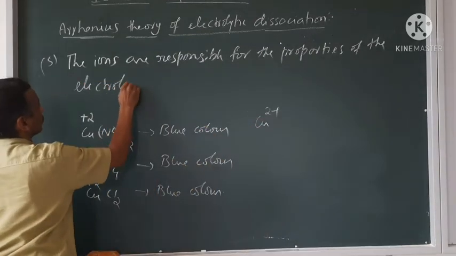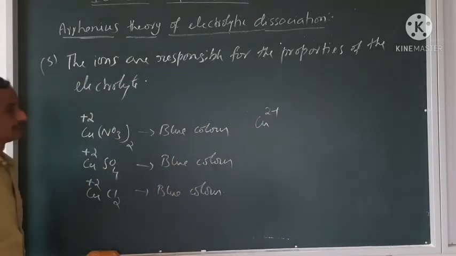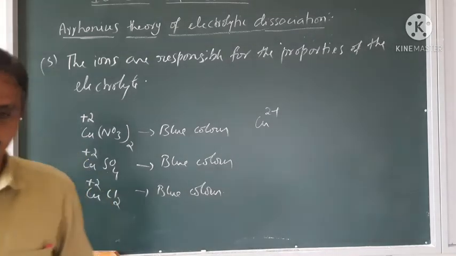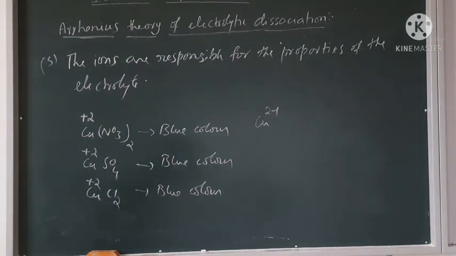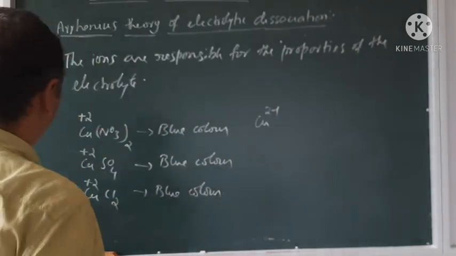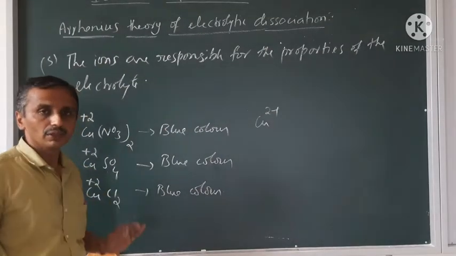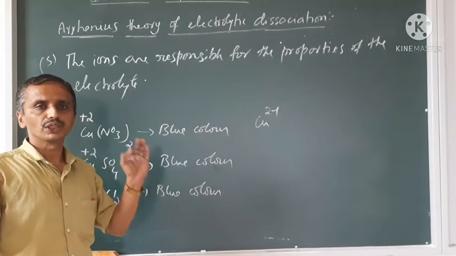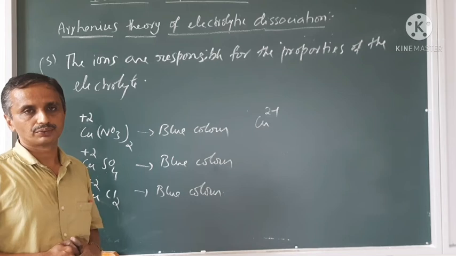Note this down. And remember, this is the postulate given by Arrhenius.